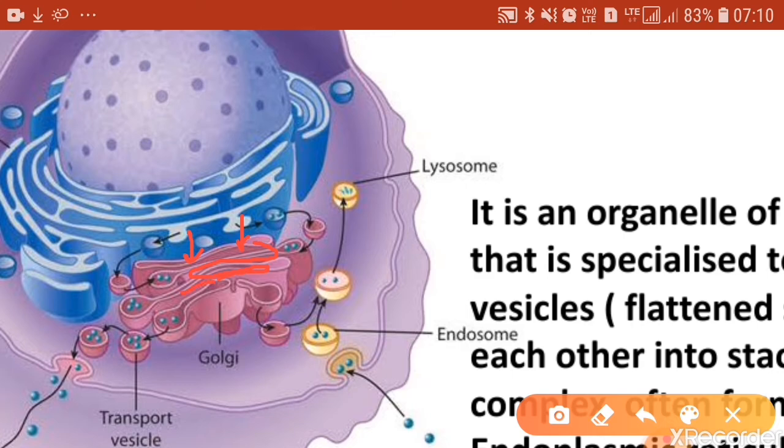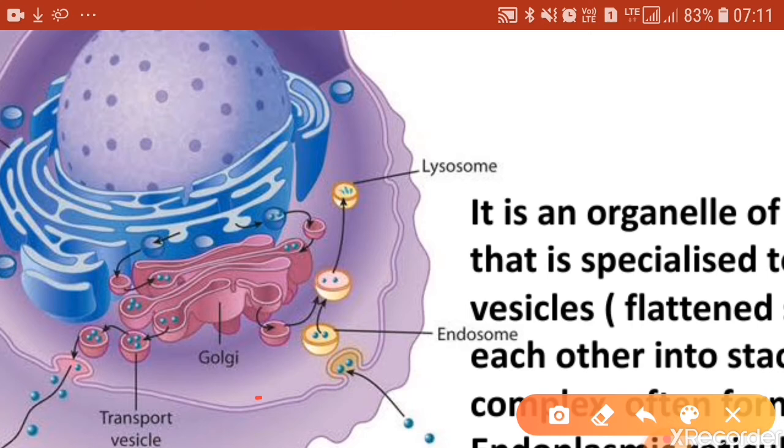As these biochemicals move from one cistern to another, on the way they will be modified. For example, a protein may be attached with some glucose or some carbohydrate. In this way, elaboration or modification of that biochemical is done. Finally, after this modification, the material has to be secreted.